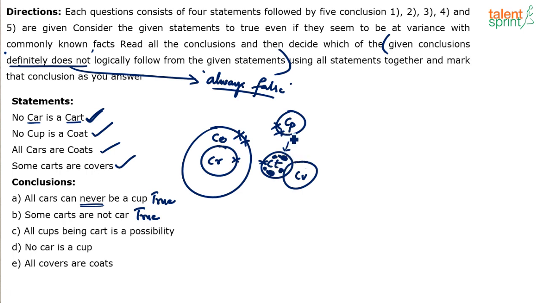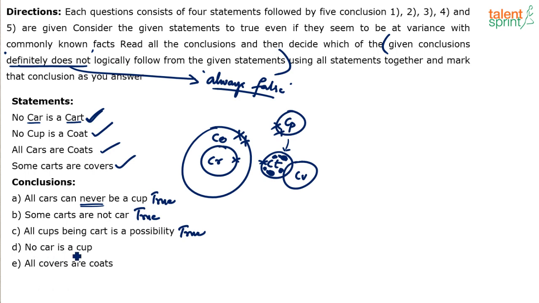And all the cups in fact can be drawn inside carts without violating any of the statements. Right? So all cups being cart is possible. All the cups can come inside carts. No problem at all. Just simple understanding: single cross and single cross cannot overlap, double cross and double cross cannot overlap, but double cross with single cross can overlap. So all cups being carts is possible.